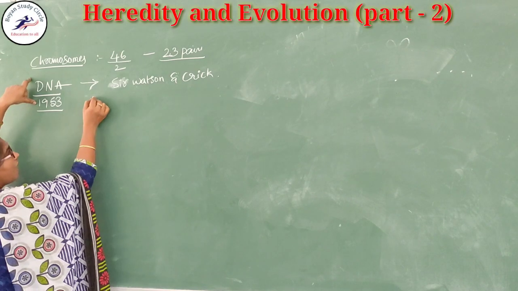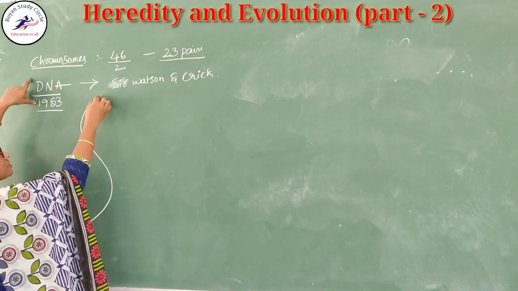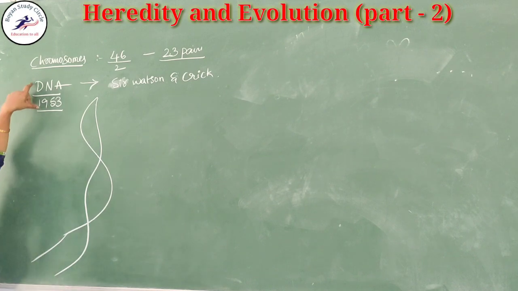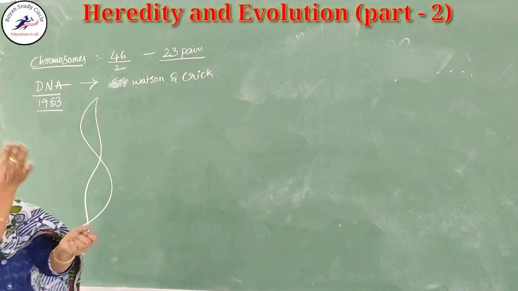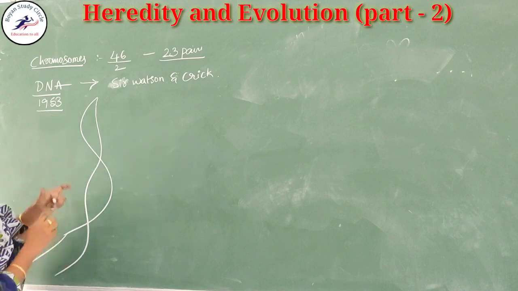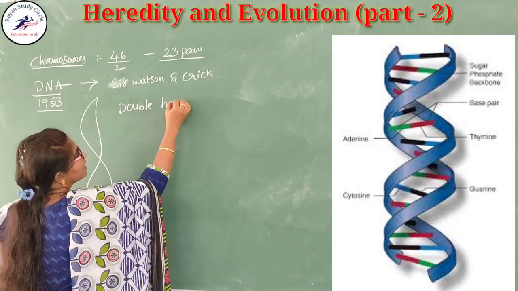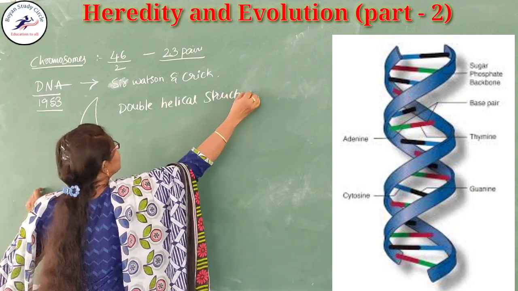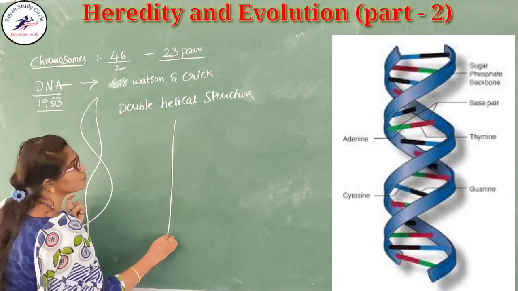Okay. How did they observe it? They observed that the DNA is a double helical structure. Helical means twisted, like this. That is a twisted structure. Double helical structure. Okay. If I make this double helical structure straight, it seems to be like this.